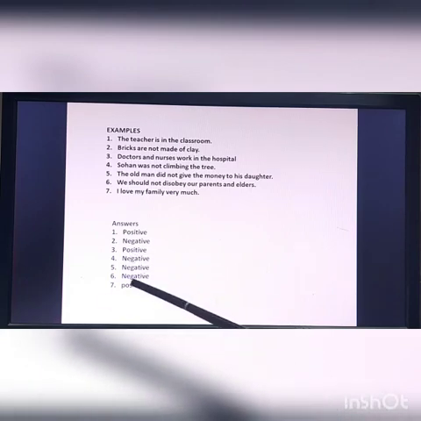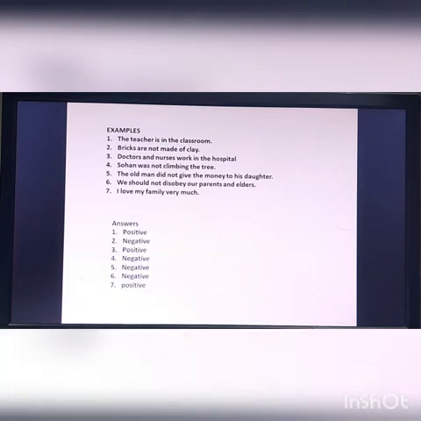Okay. So we will be doing much more of this, like whether these sentences are positive or negative. We'll do this, and then we will also do the change from positive to negative. First, you revise this page number 18 once more at home.